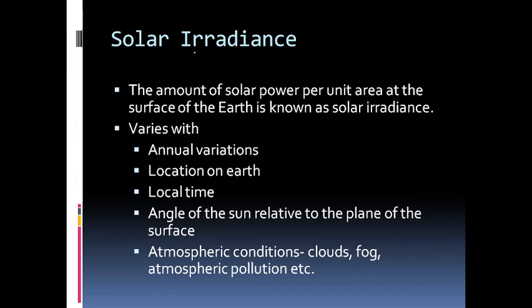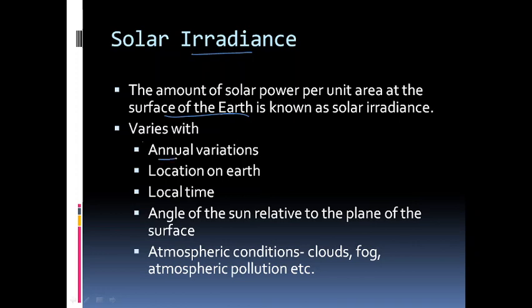Now, what is solar irradiance? It is the amount of solar power per unit area at the surface of the earth. So, solar constant is defined at the top of the atmosphere and solar irradiance is measured at the surface of the earth. And this solar irradiance shows very huge variations.